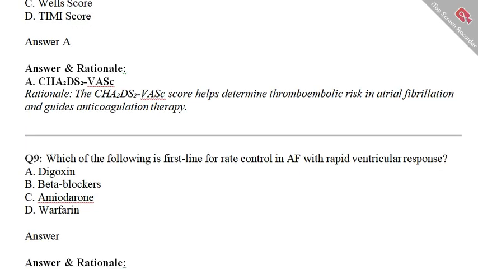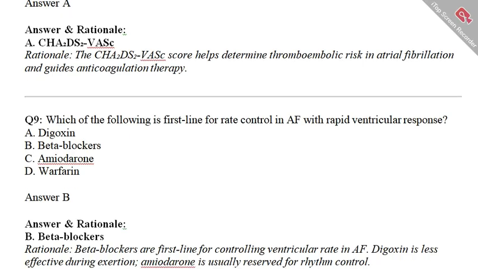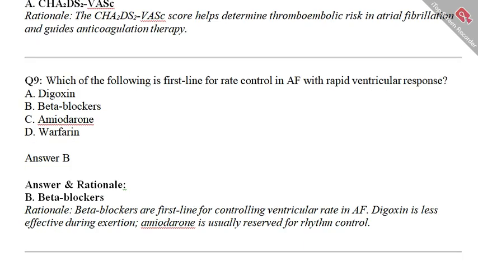So the correct answer is option B, beta blocker. Why is beta blocker the correct option? Because beta blockers are the first line for controlling ventricular rate. Digoxin is less effective during exertion. Amiodarone is usually reserved for rhythm control. Well done. Now let's move to the new topic.